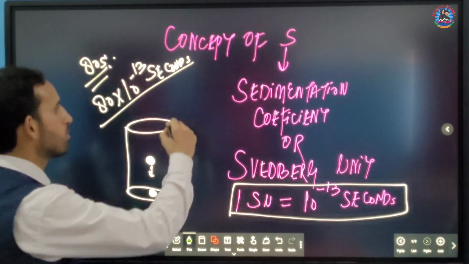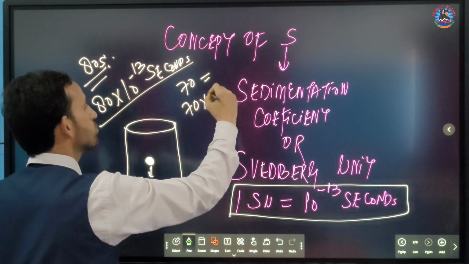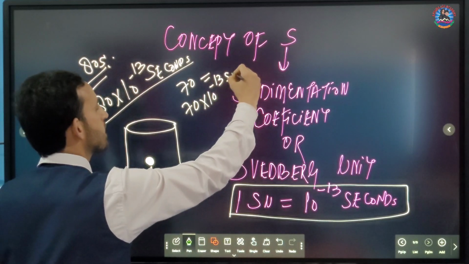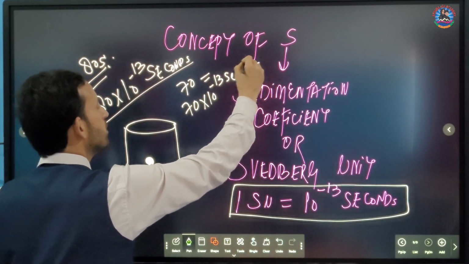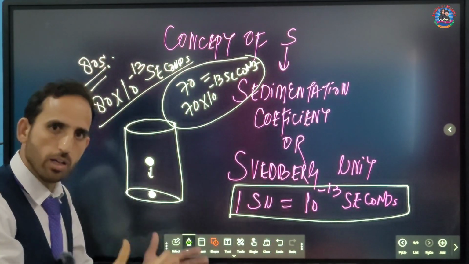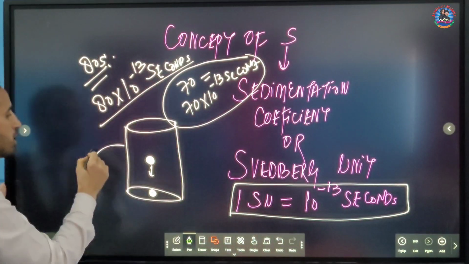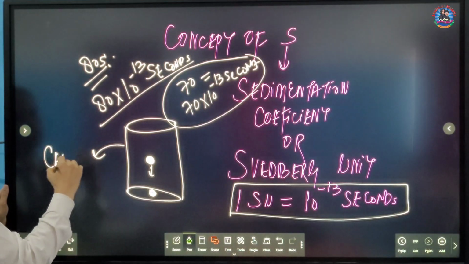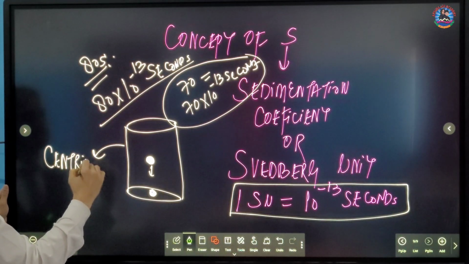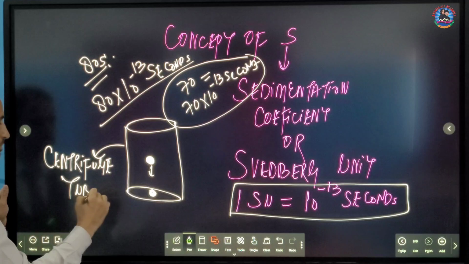Same is the case with 70. What does 70 mean? It means 70 into 10 raised to power minus 13 seconds. So it is the time required by the ribosome to undergo sedimentation in a tube, and that tube is called a centrifuge tube.